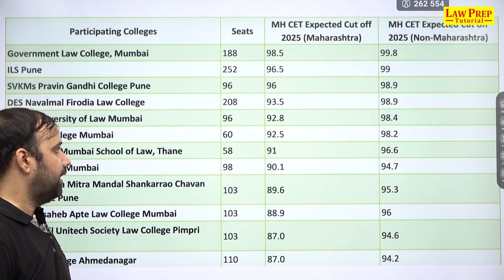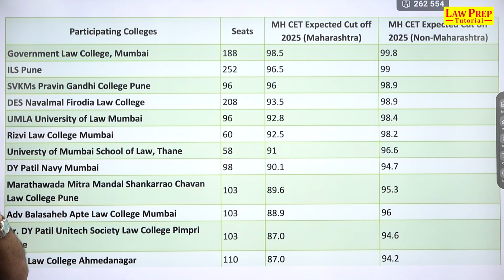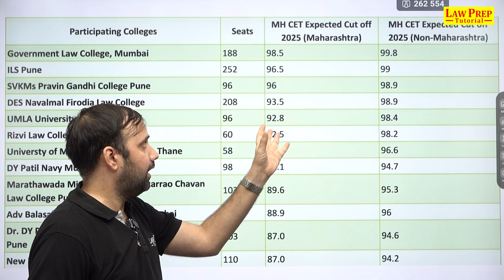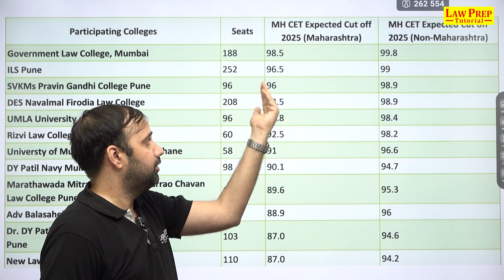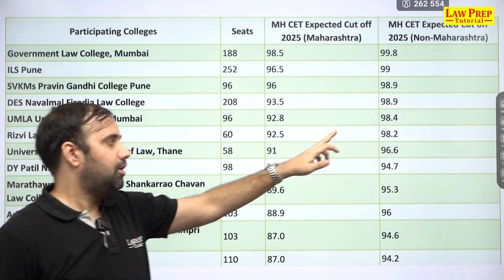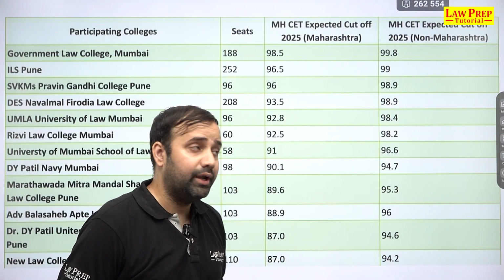For University of Law Mumbai, wahan pe with 96 seats, a lower end can be seen. If you talk about University of Mumbai, it's 92.8% for Maharashtra candidates. For non-Maharashtra, it is again at 98.2%.